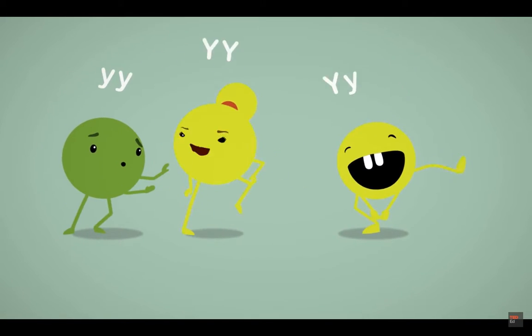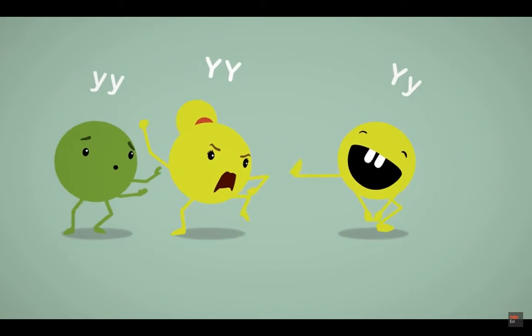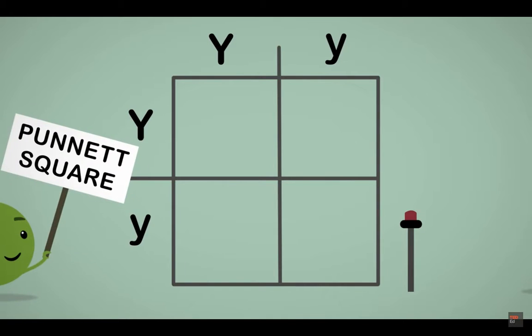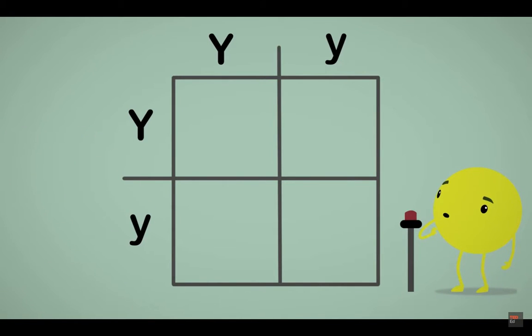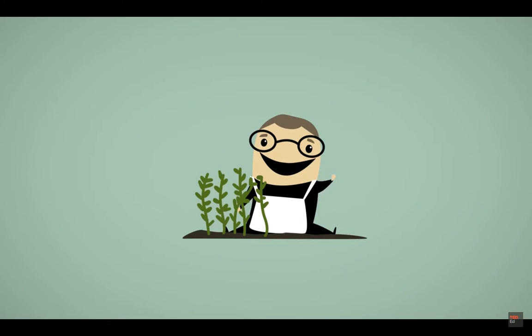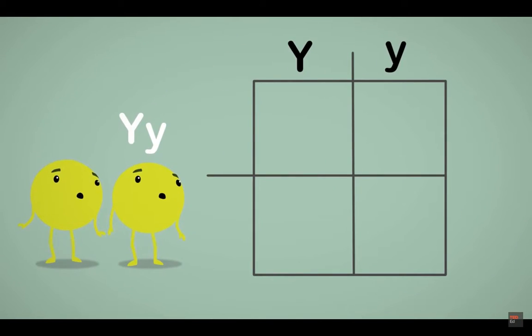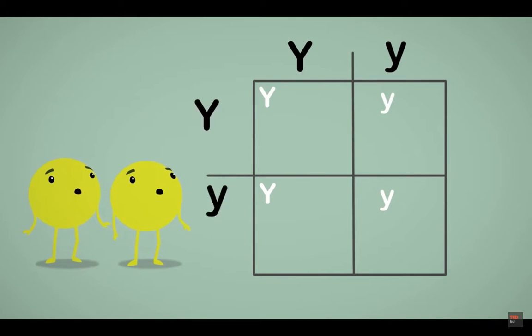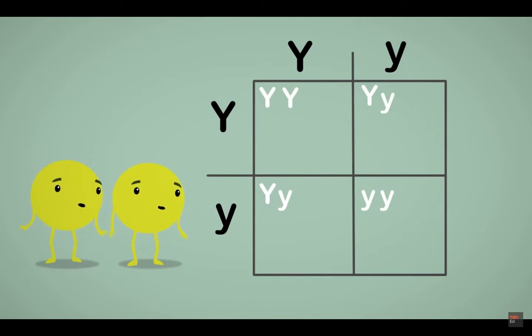To clearly visualize how alleles are distributed amongst descendants, we can use a diagram called the Punnett square. You just place the different alleles on both axes, and then you figure out the possible combinations. Let's look at Mendel's peas, for example. Let's write the dominant yellow allele as an uppercase Y, and the recessive green allele as a lowercase y. The uppercase Y always overpowers its lowercase friend, so the only time you get green babies is if you have